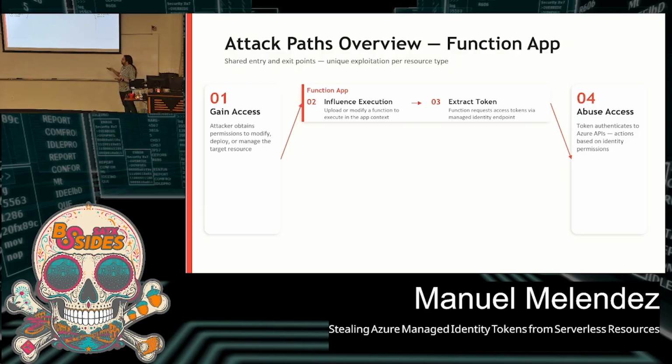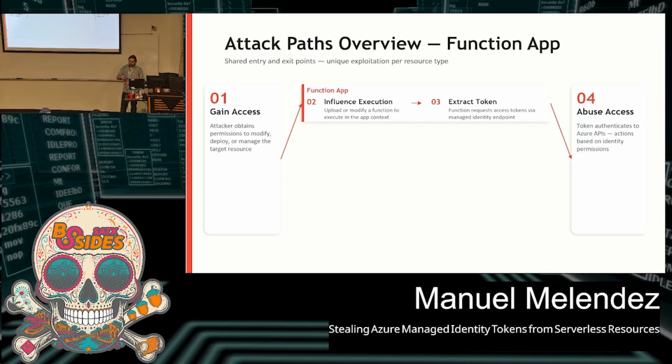So it starts with some initial access. We compromise some user somehow. We don't really know how. Maybe their credentials got exposed, maybe it was phishing, whatever, right? So first, as an example of how to manipulate the workload and execute, I'm going to go over function apps. Let's say our compromised user has a contributor role for this resource. And with this, what they can do to manipulate the workload is either modify an existing function or create a new one. And in this case, they can use it to call directly on the managed identity endpoint to request an access token.